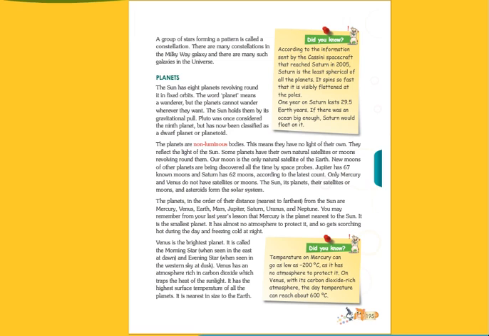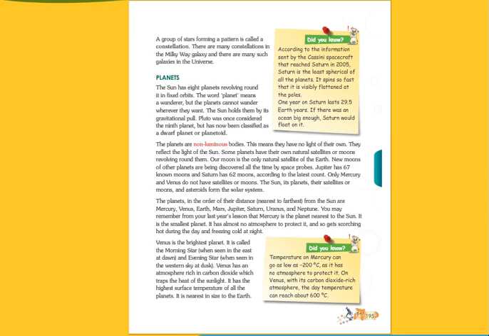Jupiter has 67 known moons. How many moons does Jupiter have in total? 67 moons. And Saturn has 62 moons. Saturn has a total of 62 moons, according to the latest count. So these are the moons of Jupiter and Saturn according to the latest count.